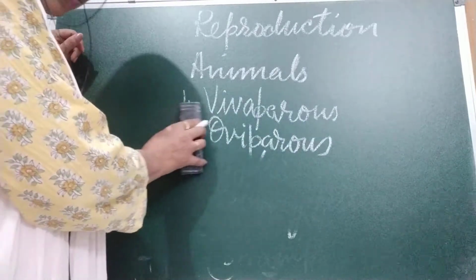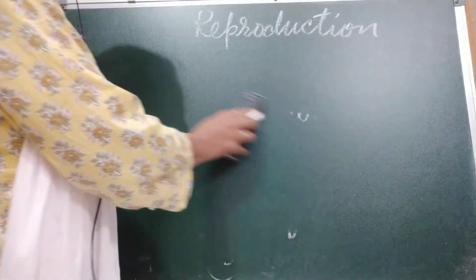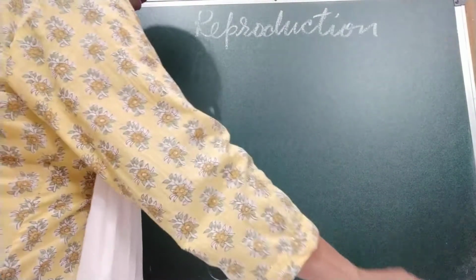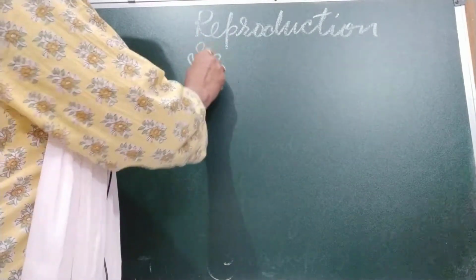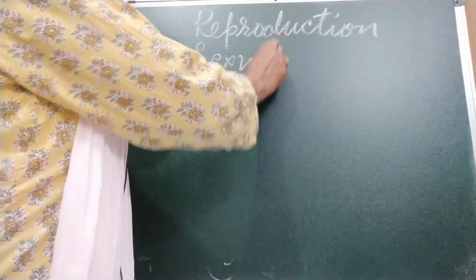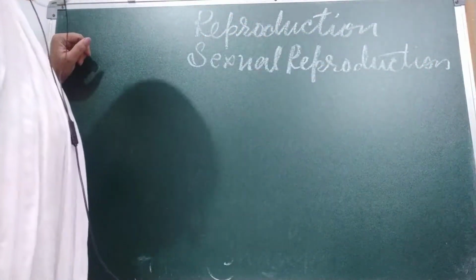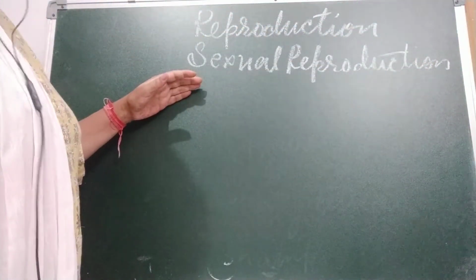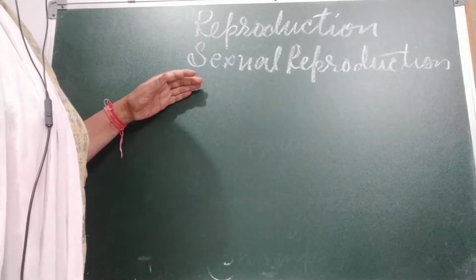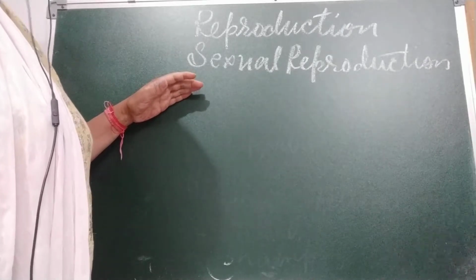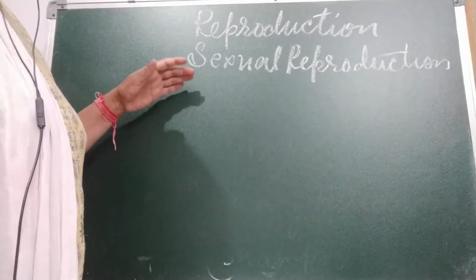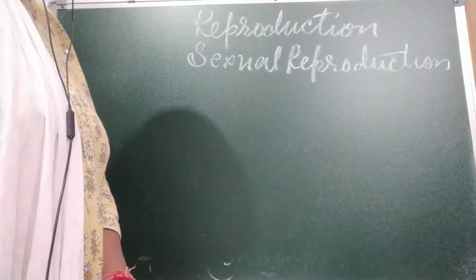Okay, now we are going to discuss in this class sexual reproduction. Most advanced multicellular animals such as insects, reptiles and mammals reproduce by the method of sexual reproduction.